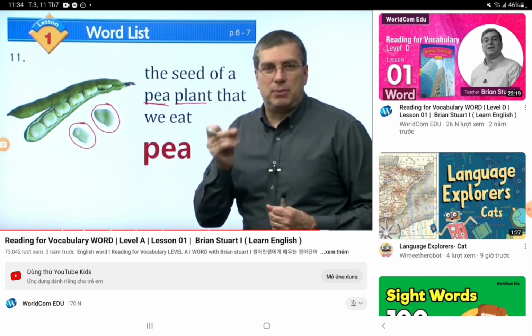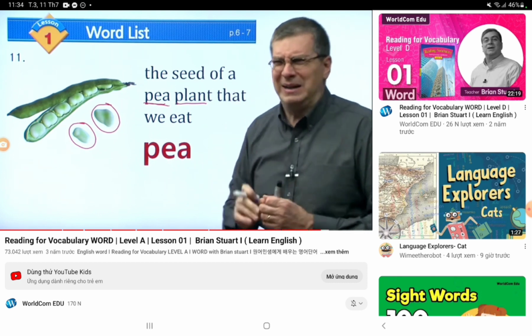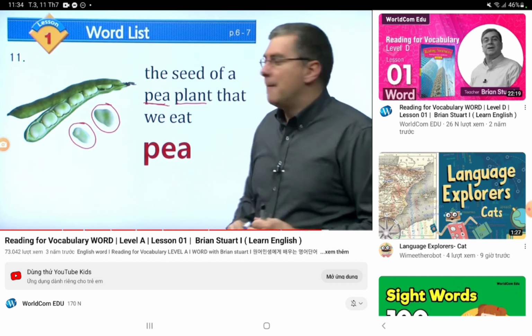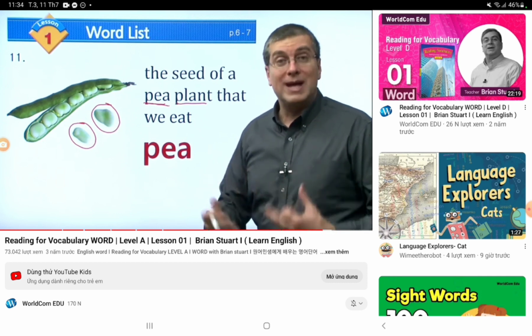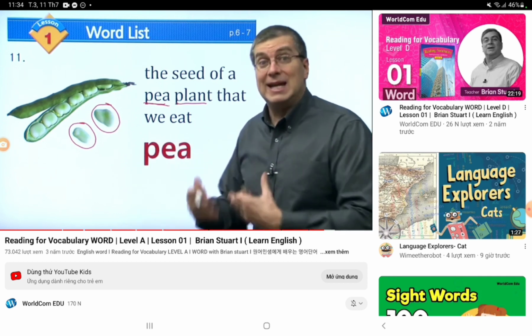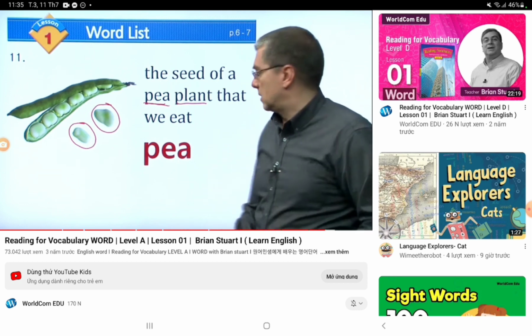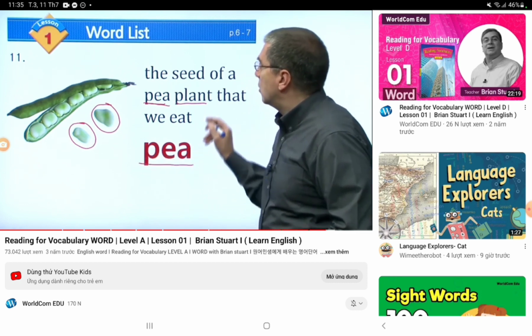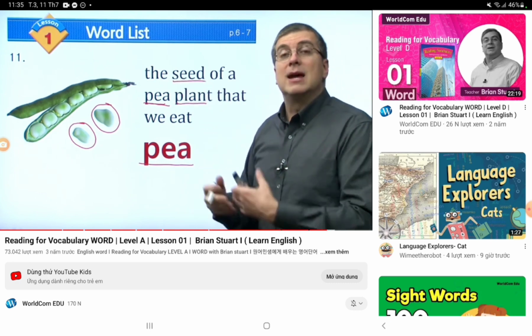It's a pea right here. It's called a pea, and this is the only seed that we can eat. If we eat the apple seeds, it's very hard. We don't eat it. We only eat the pea of the pea plant, which is a seed of a pea plant. So yeah.